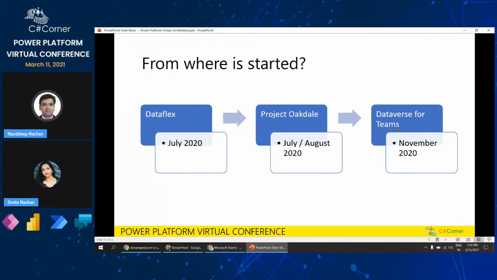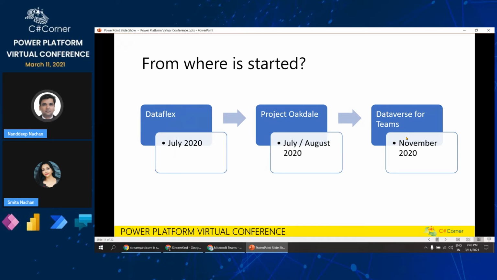Whenever we talk about Dataverse for Teams, there are two terminologies you will mostly come across. The first one is Dataverse, and the second one is Dataverse for Teams. While we were working with this Power Platform, we used something called Common Data Service, which is now renamed to Dataverse, and the flexibility which was offered by Dataflex.